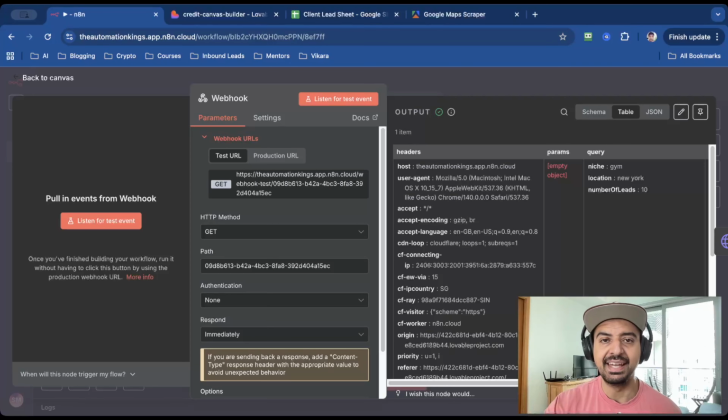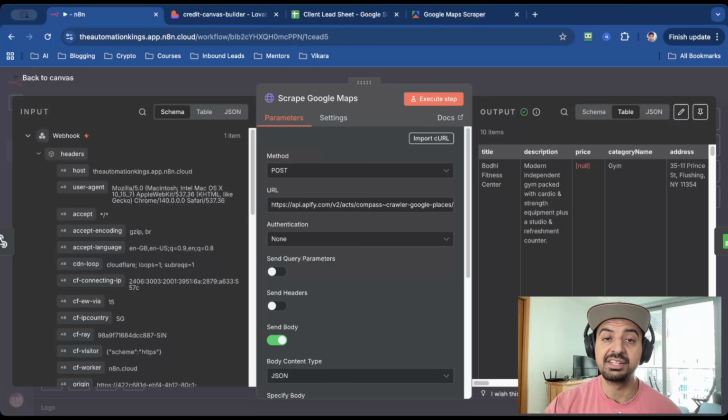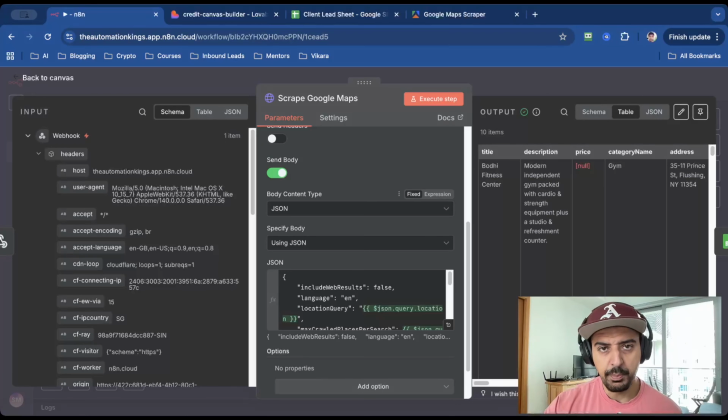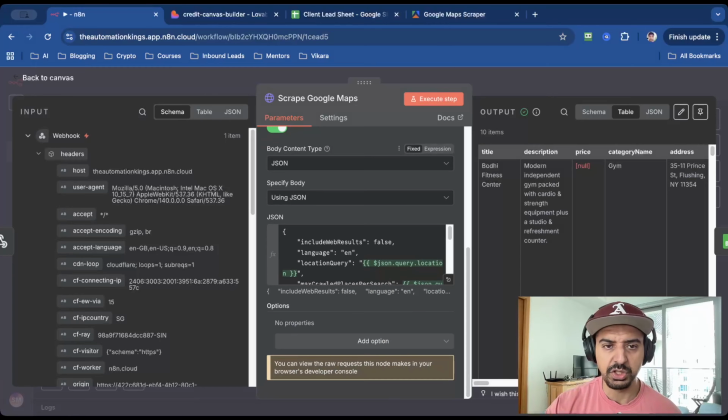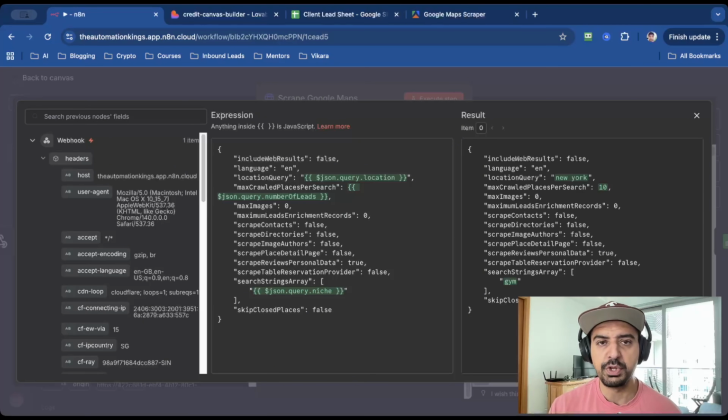So the webhook will receive data from the app. And effectively what we need is a payload of 3 fields. The first is a niche, the second is a location, and the third is the number of leads. That's all this webhook node is doing. It's just receiving this payload. Once it has the payload, we can then scrape the Google Maps. And for this, I'm using a scraper on Apify by a guy called Compass, and I'll show you in a sec how to set that up. And with all scrapers, we need to send a payload. So we're going to use JSON as a content type, and the specified body is also JSON. And this is what JSON looks like. And so there's only 3 fields that we need to map.